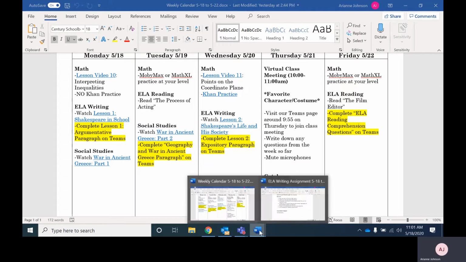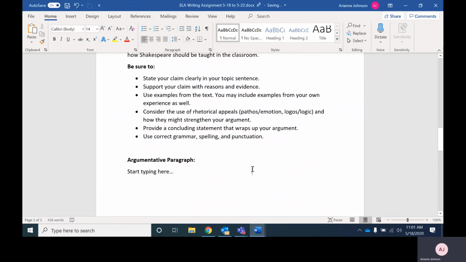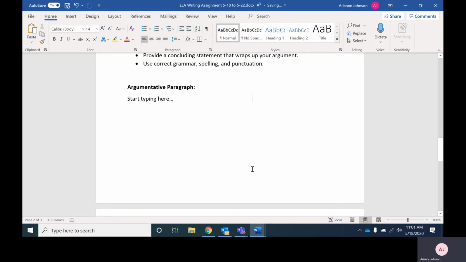So if I go back to this, there we go. No, come on. Okay, I got my new computer and it's taken me a little while to figure out how to make it work just right. So thank you for bearing with me.